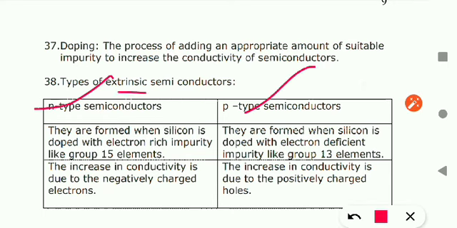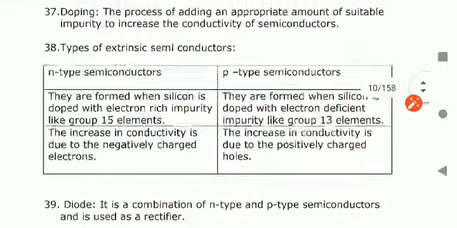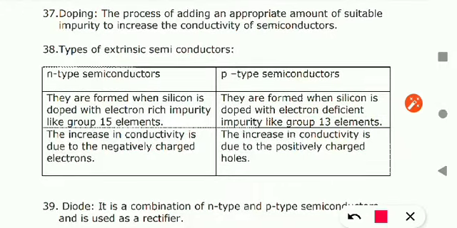So N means negative type and P means positive type. Okay, so we will keep in mind, first is N type, second is P type. So what is this? This is very, very important. N stands for negative and P stands for positive.